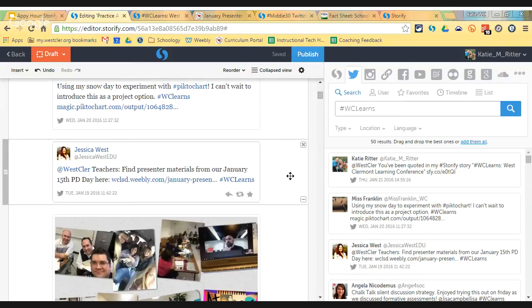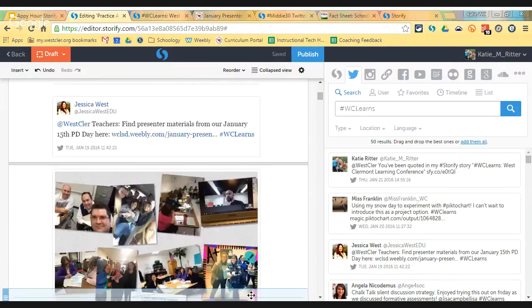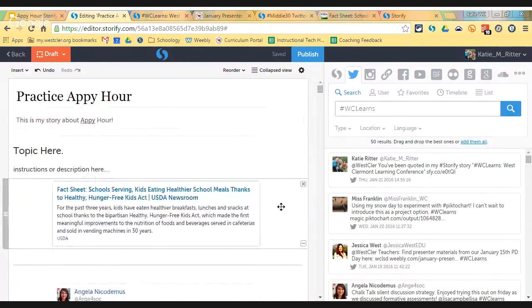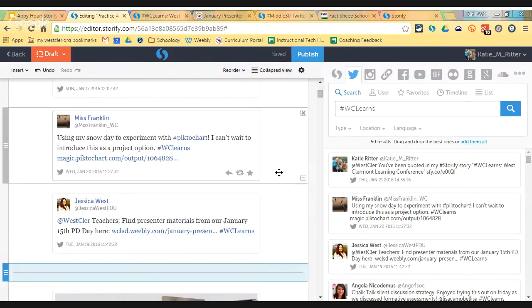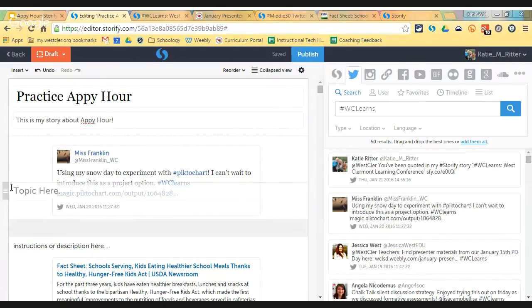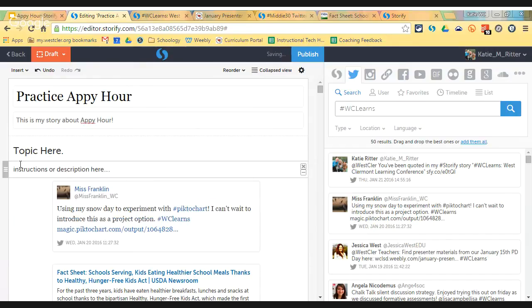Now, what if I don't want these two lines right next to each other? Every single item that you add to a story, you can rearrange just by dragging and dropping, just like that. If I want to rearrange these tweets, I can do that. Oops, I still want my text up at the top. So I'll just drag and drop to move it. So that's how easy it is to add and create a Storify.